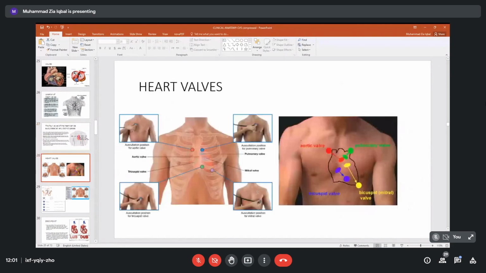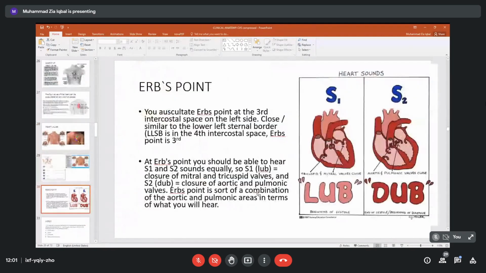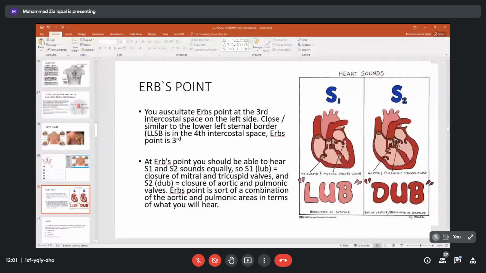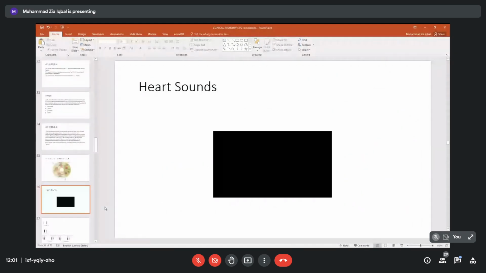This Erb's point is very interesting. We will see what S1 and S2 are, but before this, we listen to this at the third costal cartilage. Actually, it is close to the lower left sternal border, over here. We will see this further, better, if we go to this slide first.